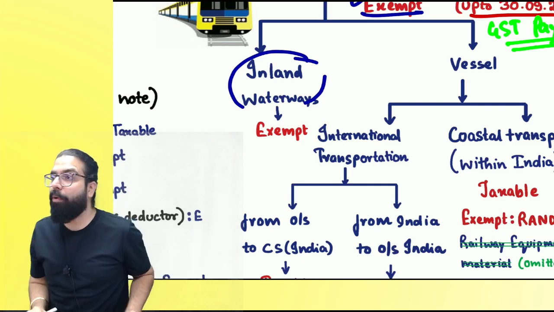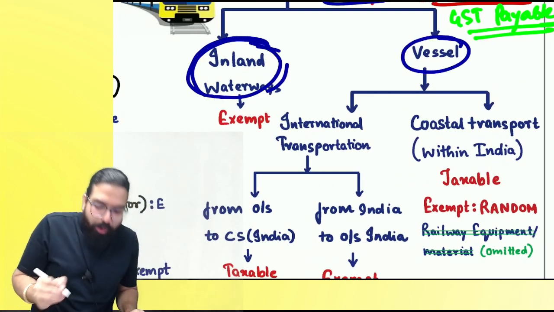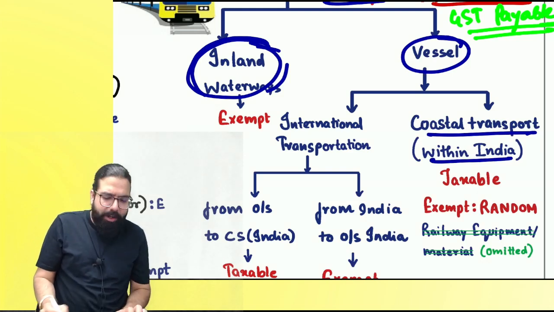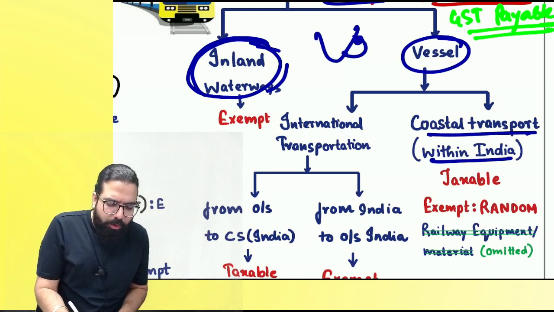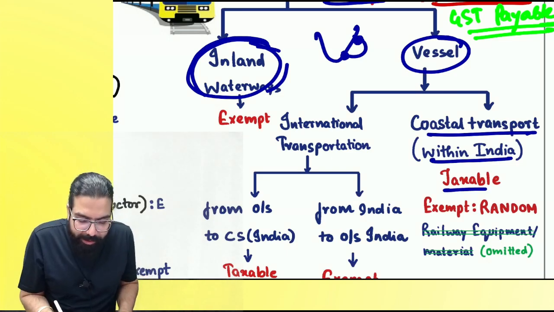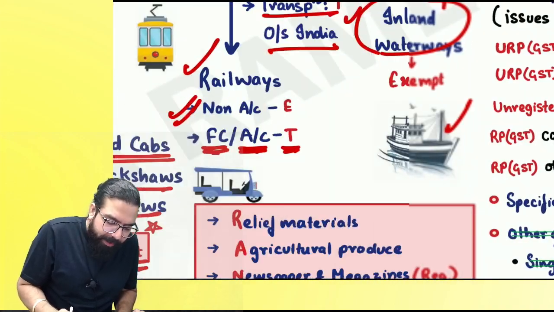So use the rivers. Can I go ahead, everyone? The next one over here is transportation through vessel. If it is coastal transportation, what do you mean by coastal transportation? If goods are being transported from one coast in India to another coast in India, the government is telling it is always taxable, but exemption was given in case of RANDOM items.